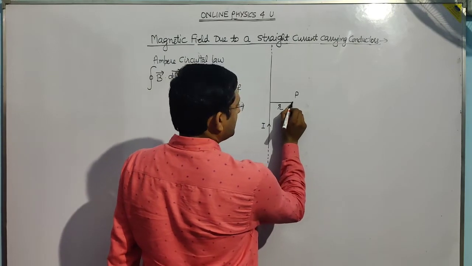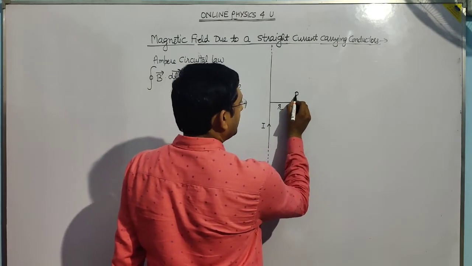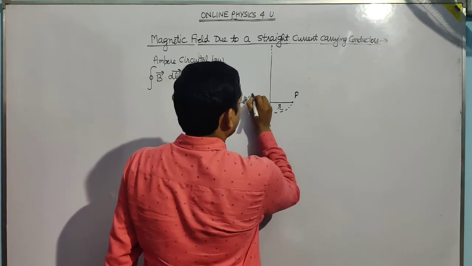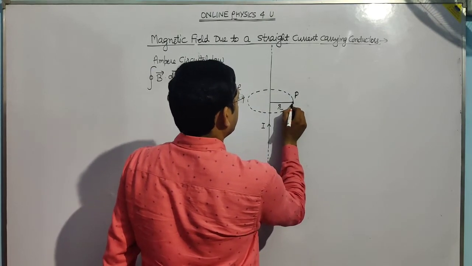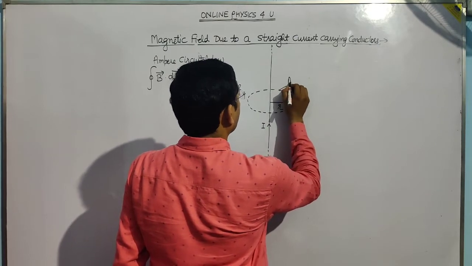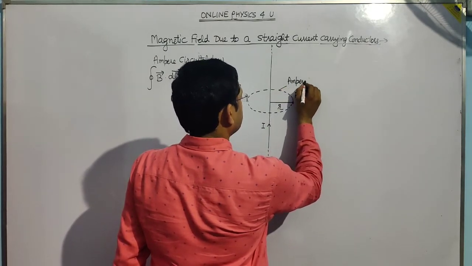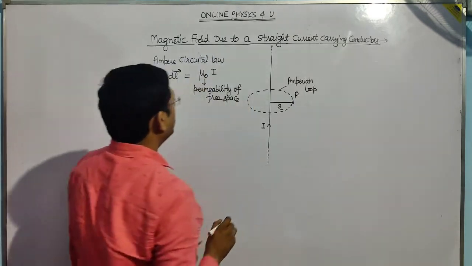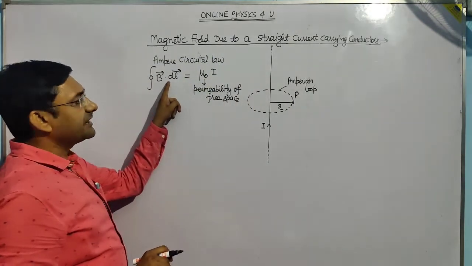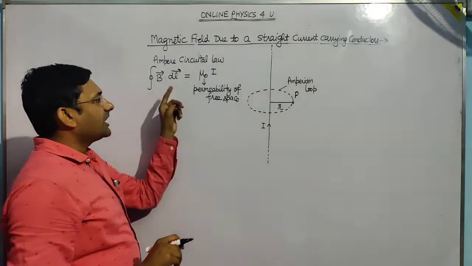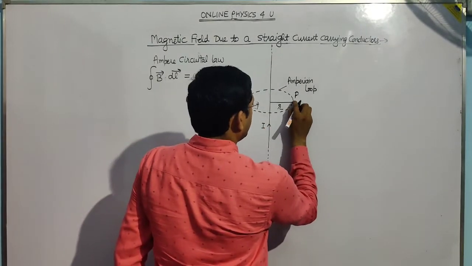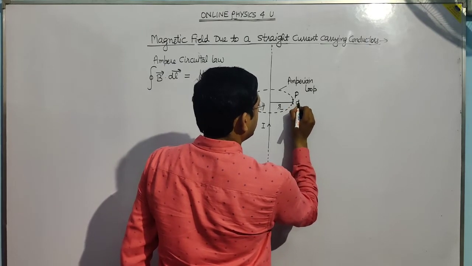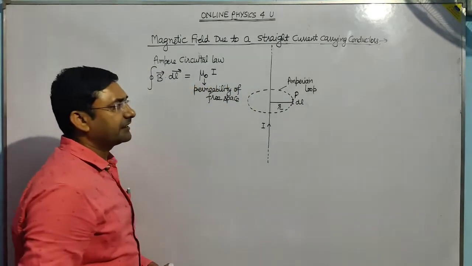The Amperian loop must pass through this point P where we have to calculate the magnetic field. So I am drawing this Amperian loop, which is a circle. This is the Amperian loop. And I will take a small part on this loop, which is this much. This is dl.